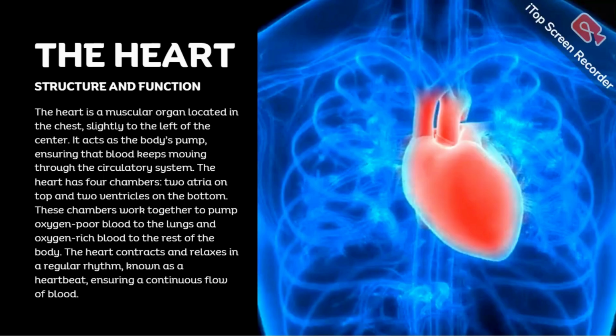Basically, the heart is a muscular organ located in our chest, towards the left and center. It pumps the blood and ensures that it moves, and this whole process is known as the circulatory system. It has four chambers: two atria on the top and two ventricles on the bottom. These chambers work together and pump blood. The oxygen-poor blood is transferred to the lungs, and the oxygen-rich blood is transferred to the rest of the body.